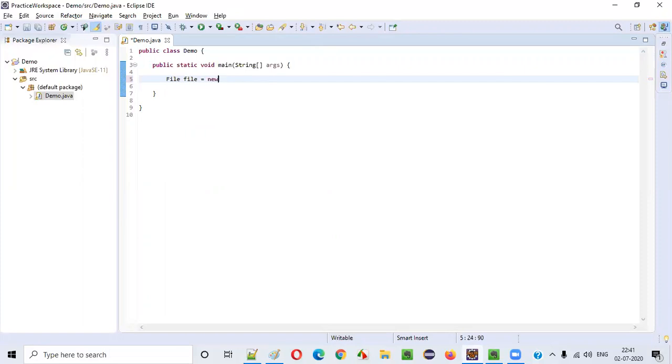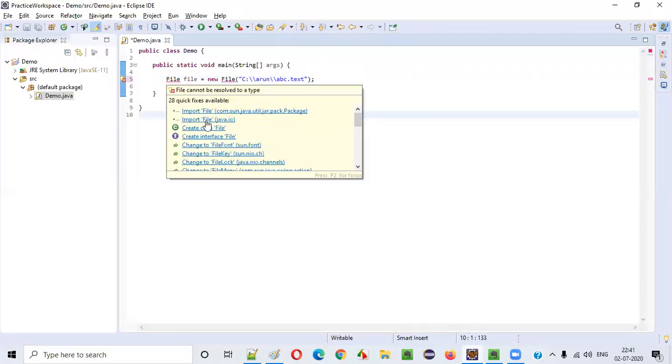File is equal to new File. I'm just giving some dummy path, C://, some folder, and in that, abc.txt file, some file I give, and import this File from the java.io package.